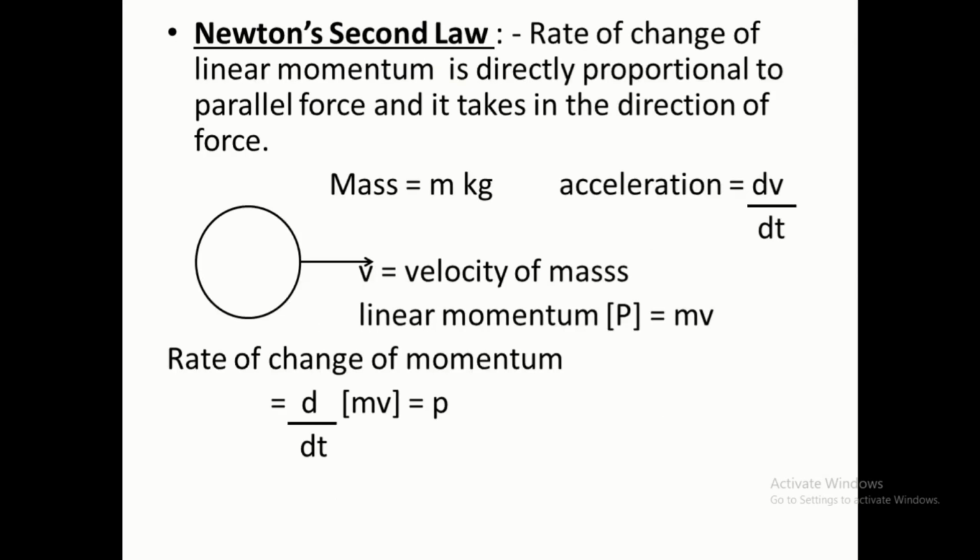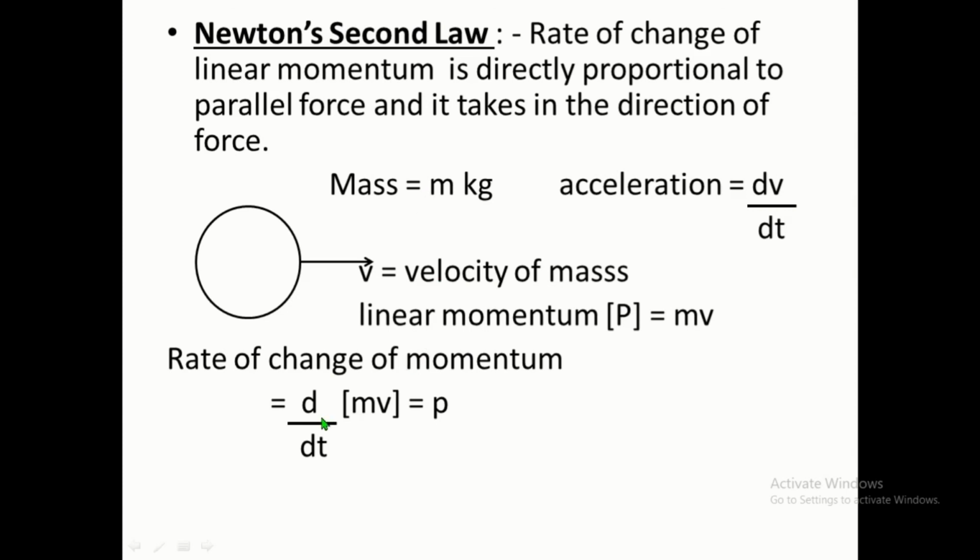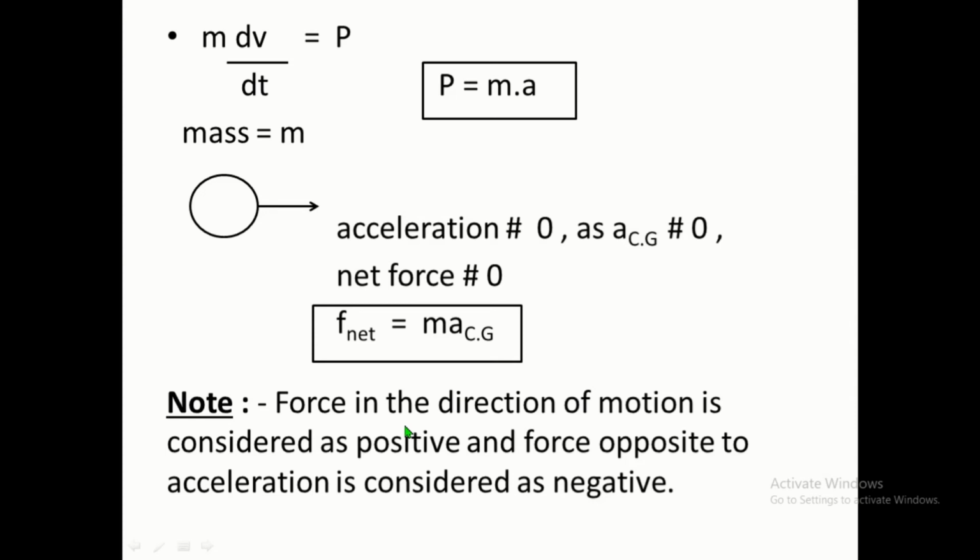We state that the rate of change of linear momentum is directly proportional to the applied force, and it takes place in the direction of the force. Therefore, d by dt of mv, m into dv by dt, is equal to m into a. Here acceleration is not equal to 0, as it is in motion. Acceleration at the center of gravity is not equal to 0. Therefore, net force is also not equal to 0. In this case, net force is equal to mass into acceleration at the center of gravity.